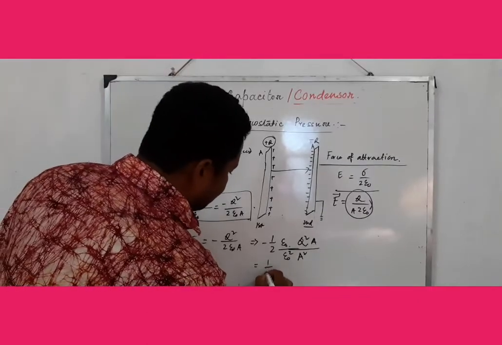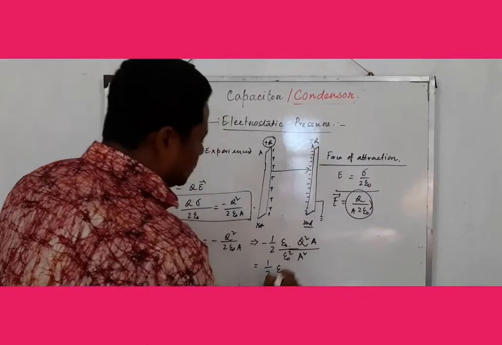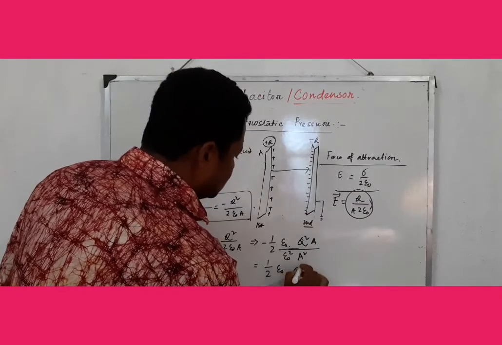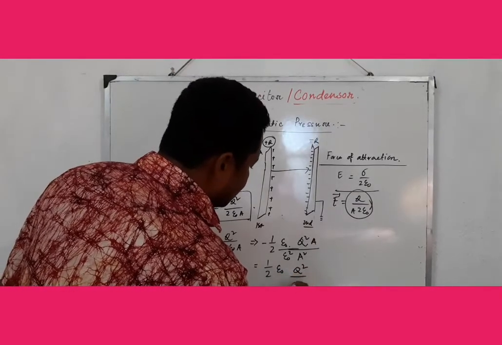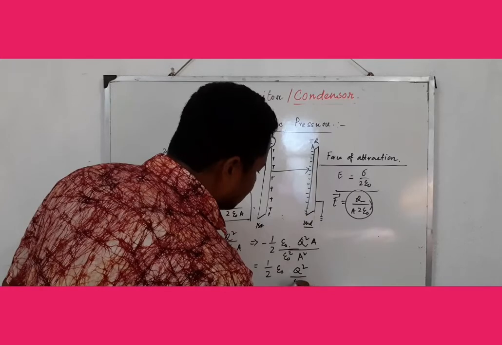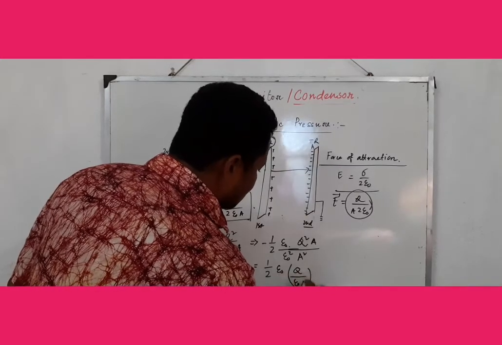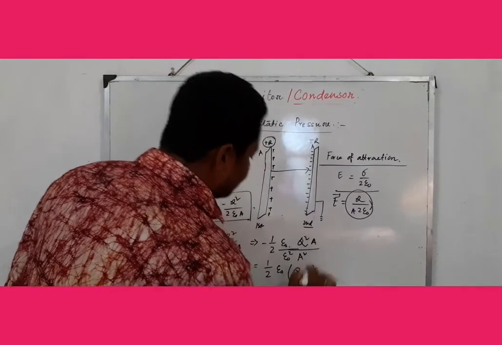So half epsilon 0 into Q square by epsilon 0 A square, into A.